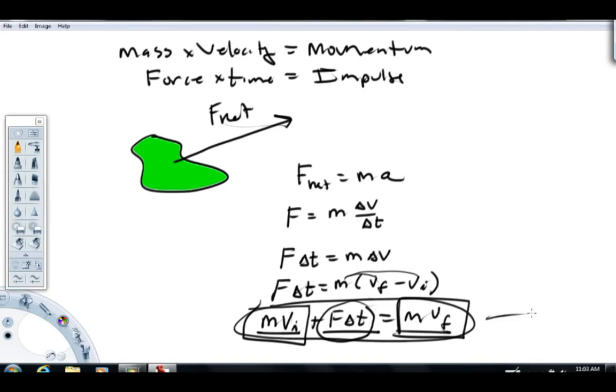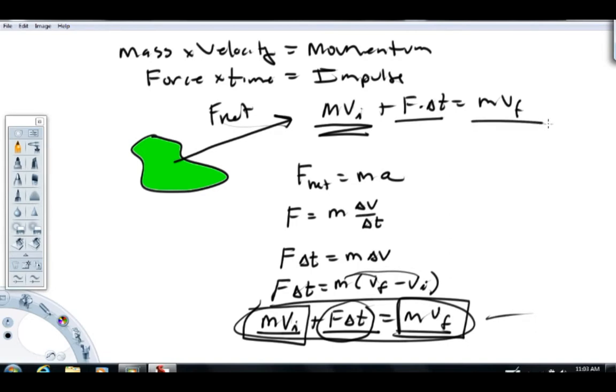So this equation right here, I'm going to write this out up higher. m v initial plus F delta t equals m v final. And what this equation is saying is, okay, my system has a certain initial momentum. Add to that the impulse, you get the new final momentum.